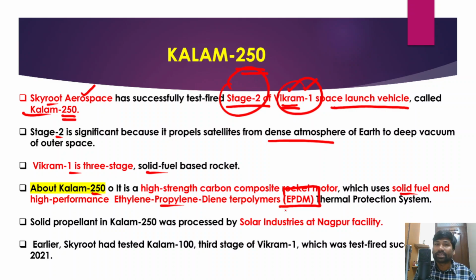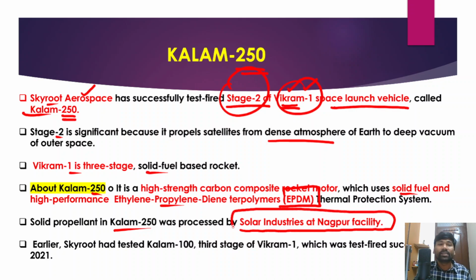From dense Earth's atmosphere, it has to go to the outer space to deliver those satellites. And the solid propellant, means this solid fuel in Kalam 250, that is the second stage of Vikram 1 space launch vehicle, will be processed by Solar Industries at Nagpur facility. And in fact, earlier Skyroot Aerospace had already tested Kalam 100.